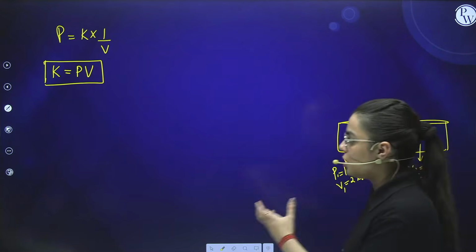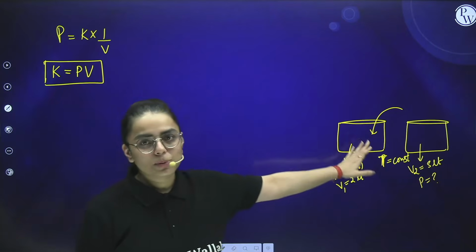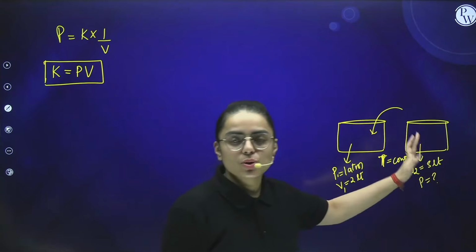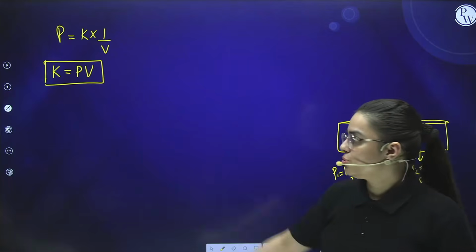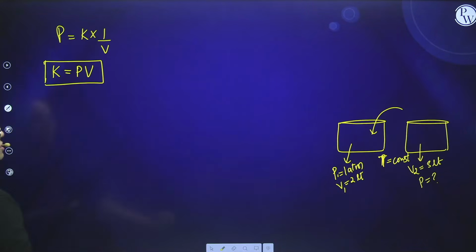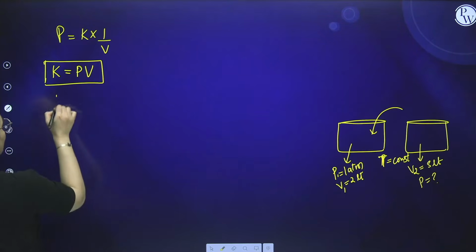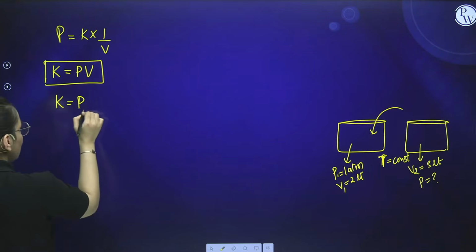So which law will you apply? You will apply Boyle's law. But how will you do this? You know that firstly you are given pressure and volume, and in the second situation you are only given the volume. So you can derive this formula from here. You know that K constant is equal to P into V. Now for the very first state I can write that constant is equal to P1 into V1.